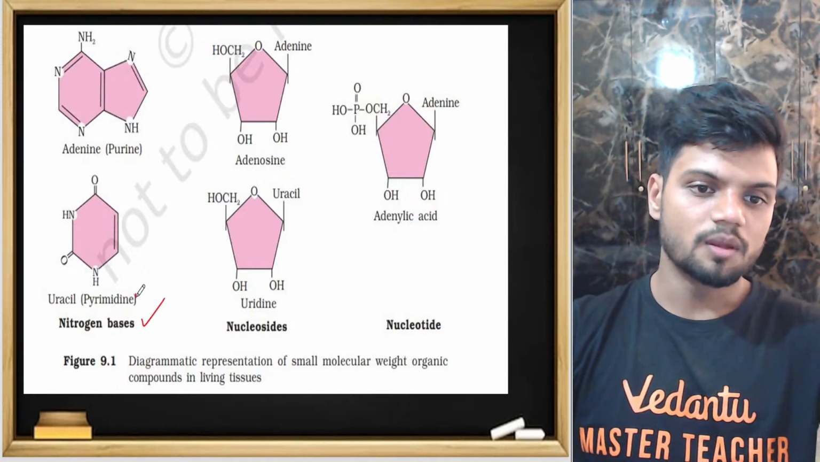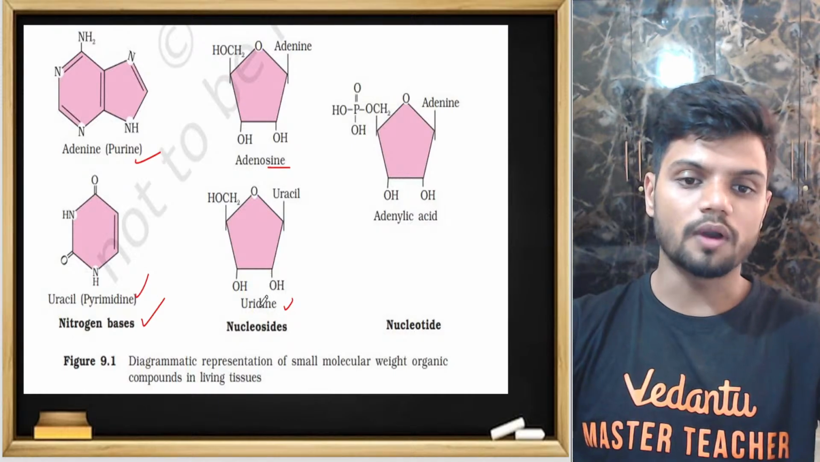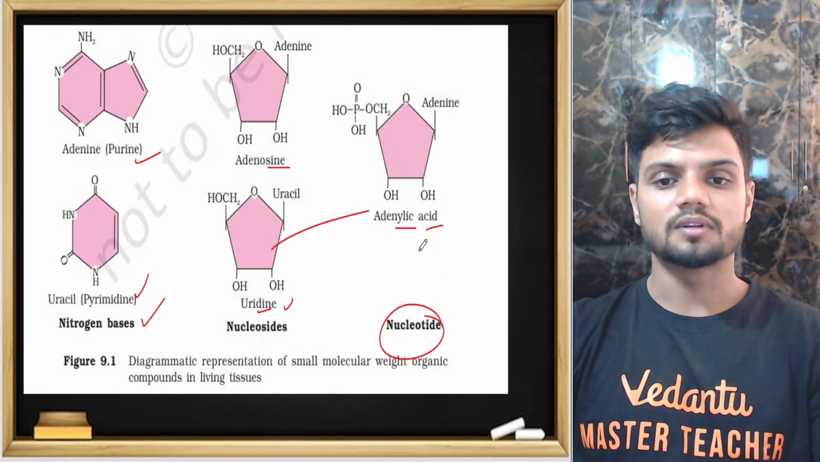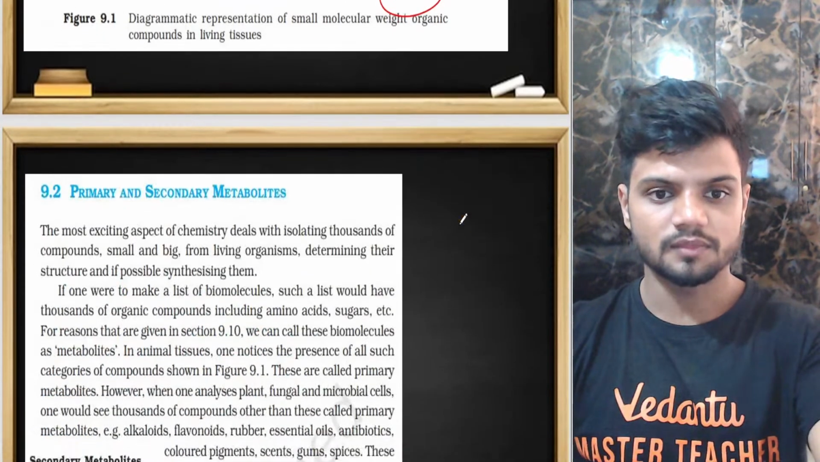Nitrogenous bases, pyrimidines and purines. Nucleosides: adenosine, guanosine, and uridine. Nucleotide will have what? Adenylic acid, uridylic acid. That is nucleotide.